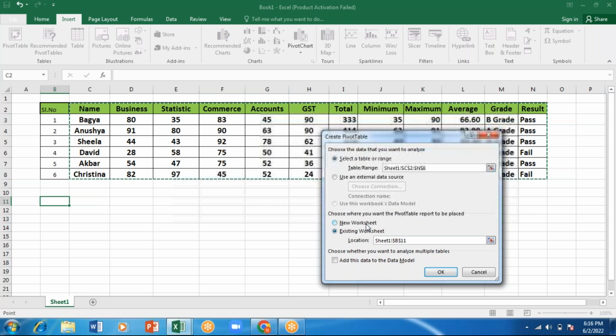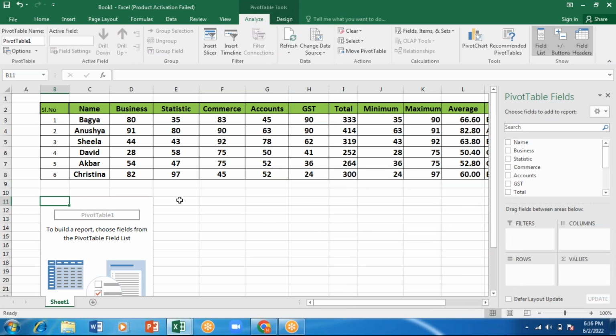If you go with a new worksheet, Sheet2 will be created. If you choose an existing sheet, it will be placed here itself. I'll show you both methods. First we will go with the existing worksheet. I'll click OK.